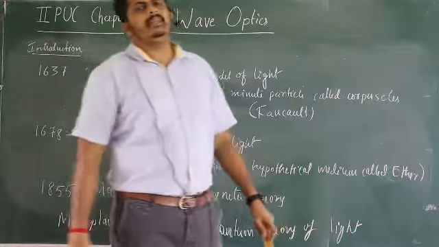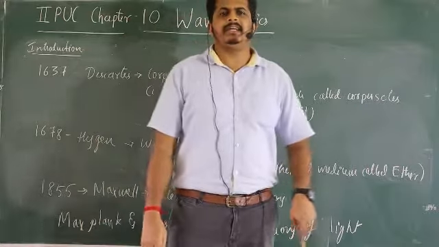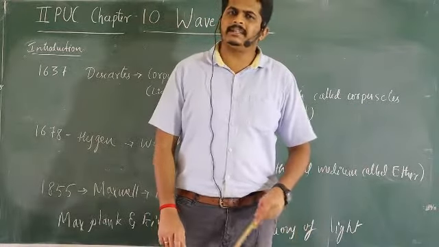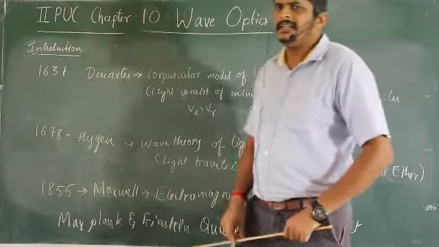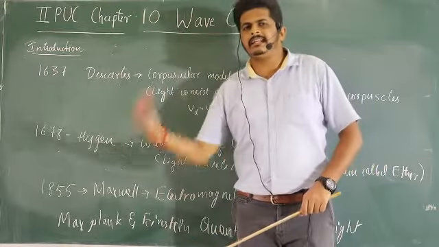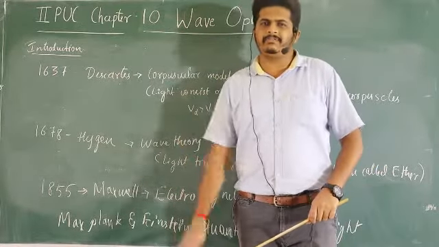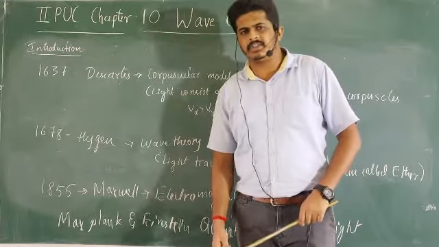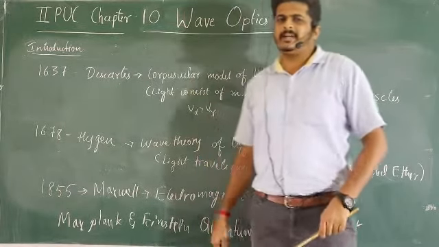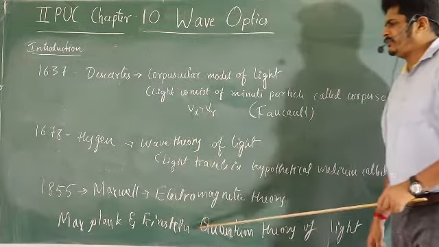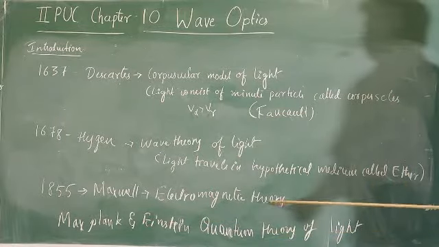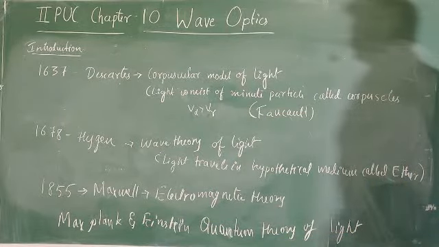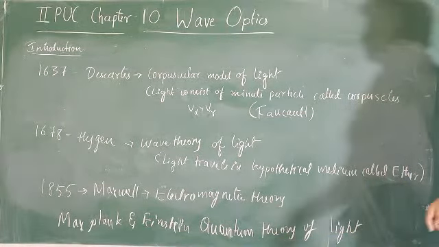He gave the electromagnetic theory of light. In the electromagnetic theory of light, light consists of both an electric field as well as a magnetic field, perpendicular to each other. That is what was explained. So in 1855, Maxwell's electromagnetic theory was explained.